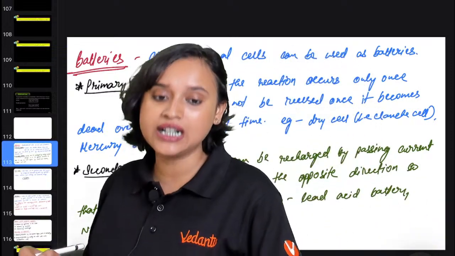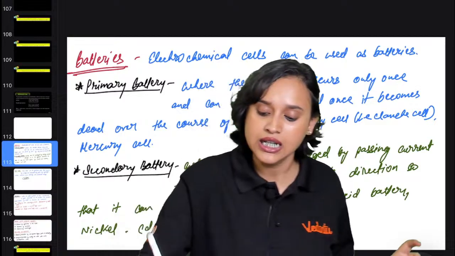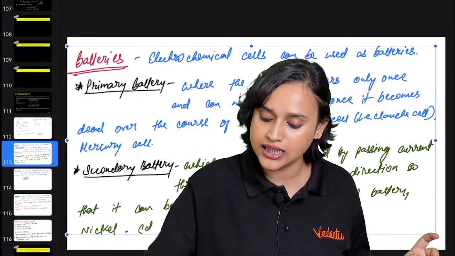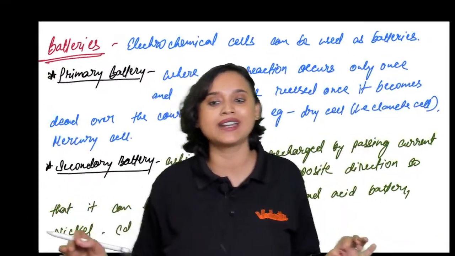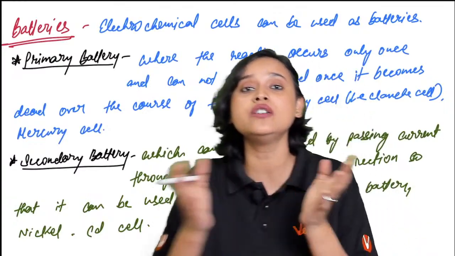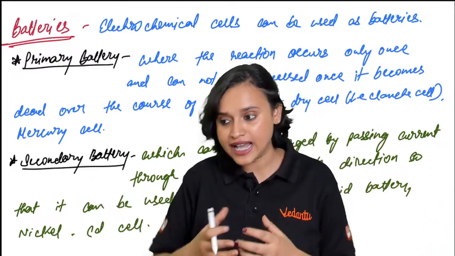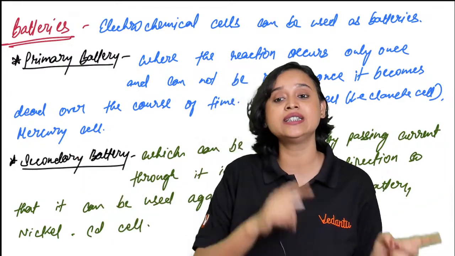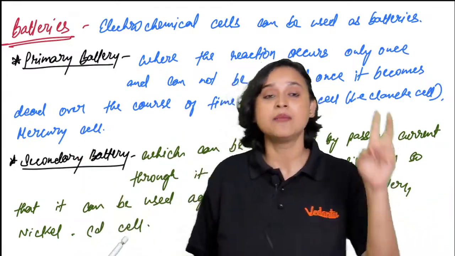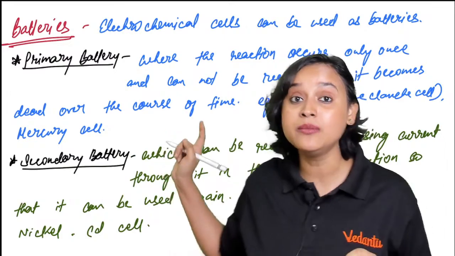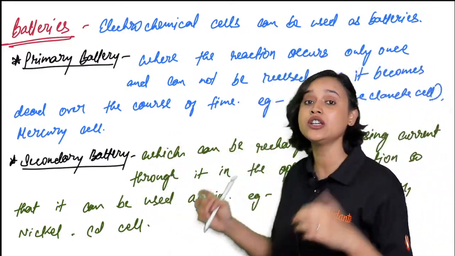Batteries you must definitely read from NCERT, but I will still explain it a little bit. We all know what batteries are. Batteries are basically the plural form of cell. When you take two or more cells and connect them together, that's when it becomes a battery. There are two types. There is a primary battery, which once it is over, you have to throw away.